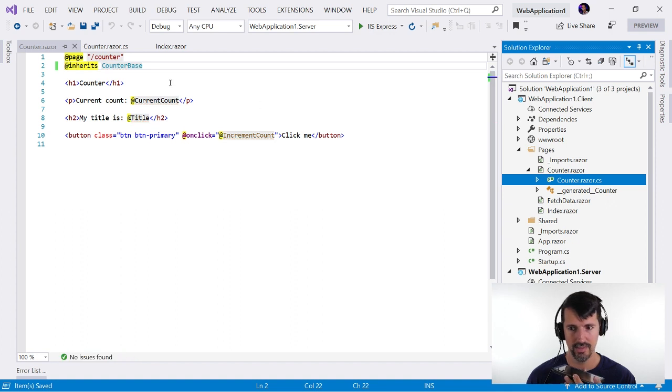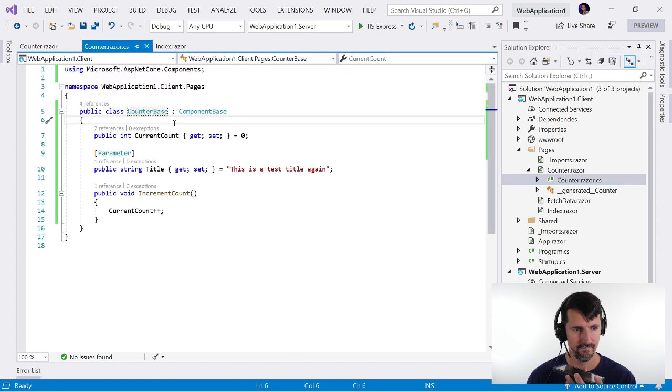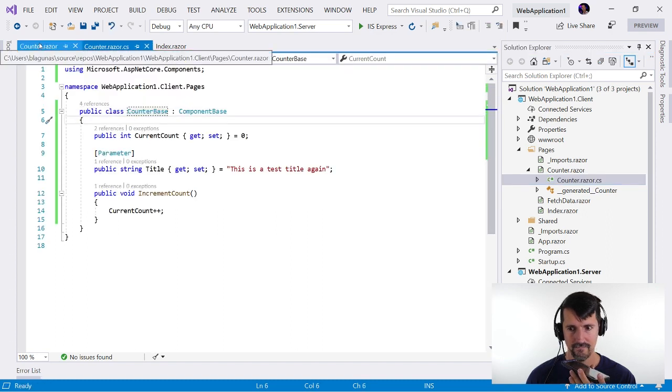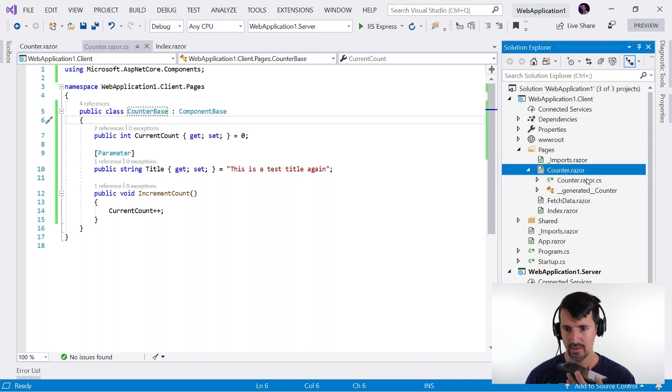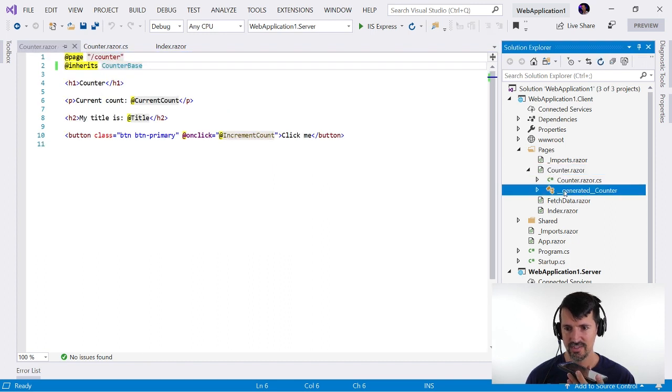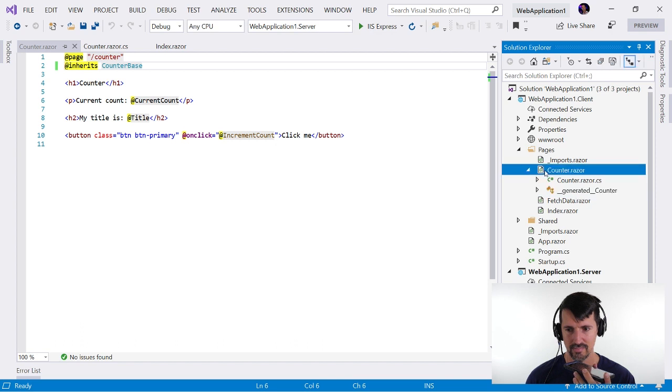Okay, I did that. Now that means in your code behind it's named counter base, and then your HTML file and your Razor file are deriving or inheriting from counter base, right? Yep. Okay, you're done. But do I still get this generated underscore counter under that? No, you'll still get the generated stuff. Don't worry about that. I'm sure they're going to fix that. Oh, okay, cool. But it'll compile now.